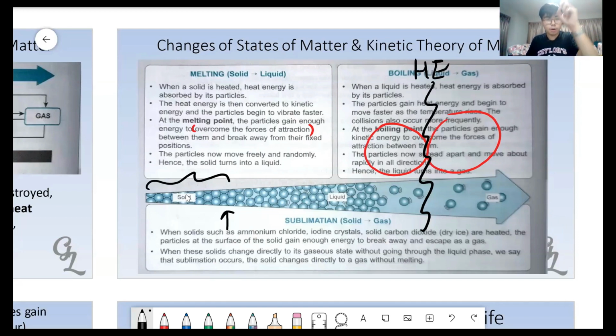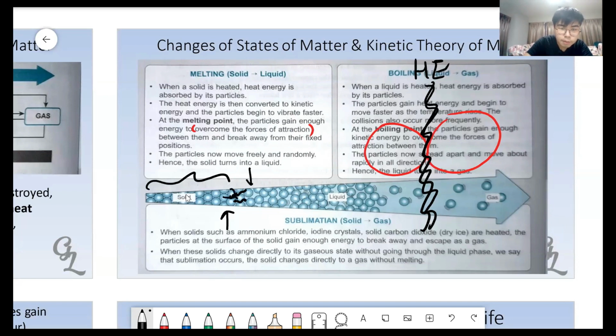At 0 degrees Celsius, the heat energy that you give to the ice will not be converted to kinetic energy anymore. The heat energy will be used to break the forces of attraction between the particles, which is breaking.